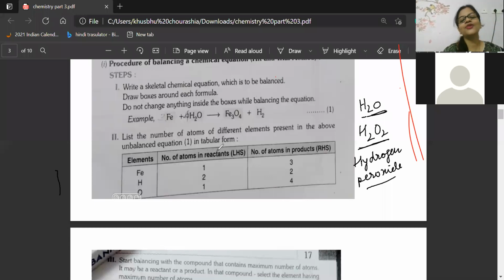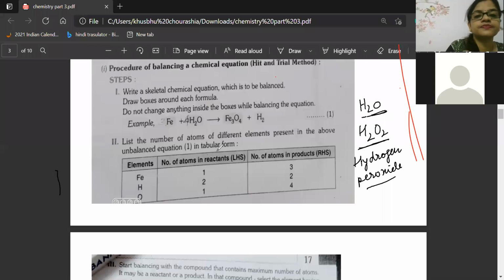Good. So now look here, beta. Iron is reacting with water to form iron oxide and hydrogen. Now none of them are balanced, only hydrogen is balanced. So how to balance it? I think the answer is already written for balancing. If I put 4 here, now it is coming 4 to the 8.